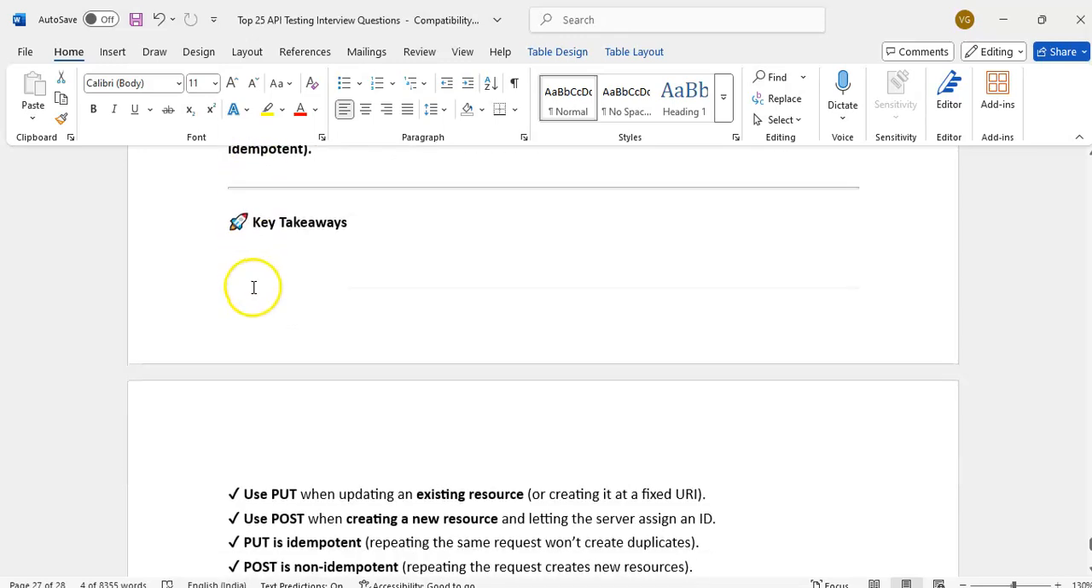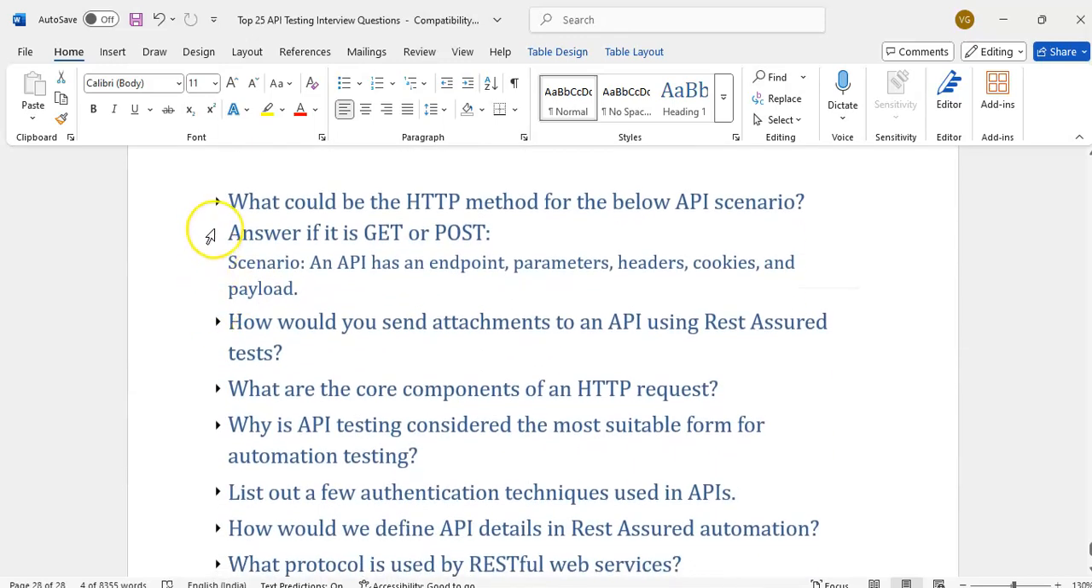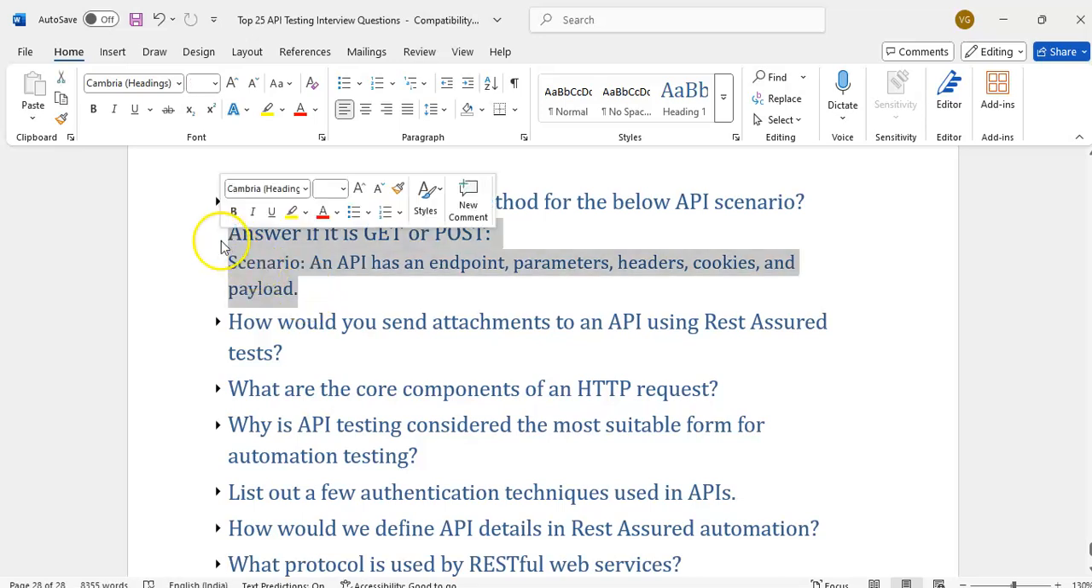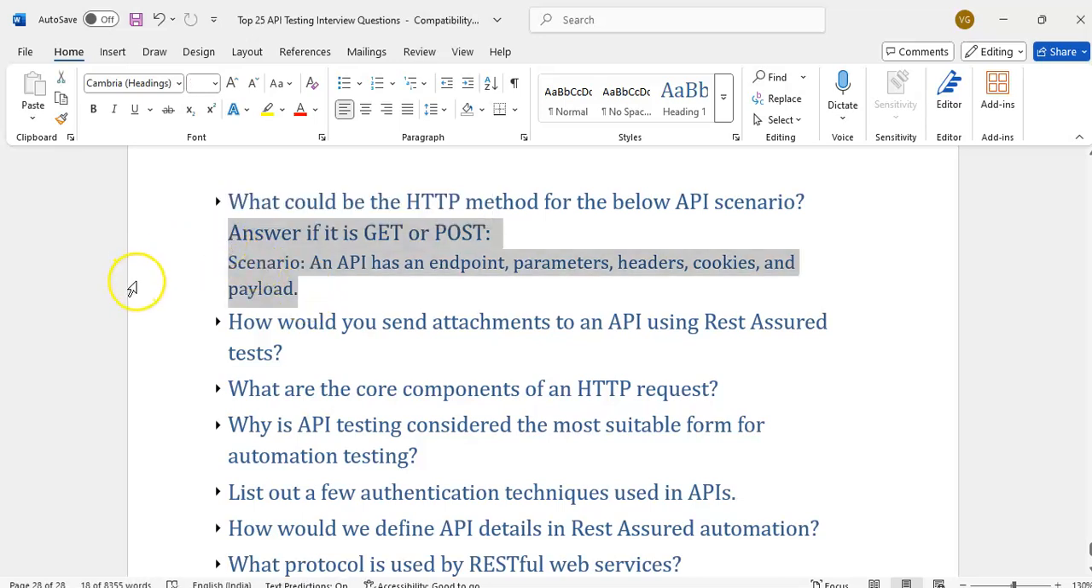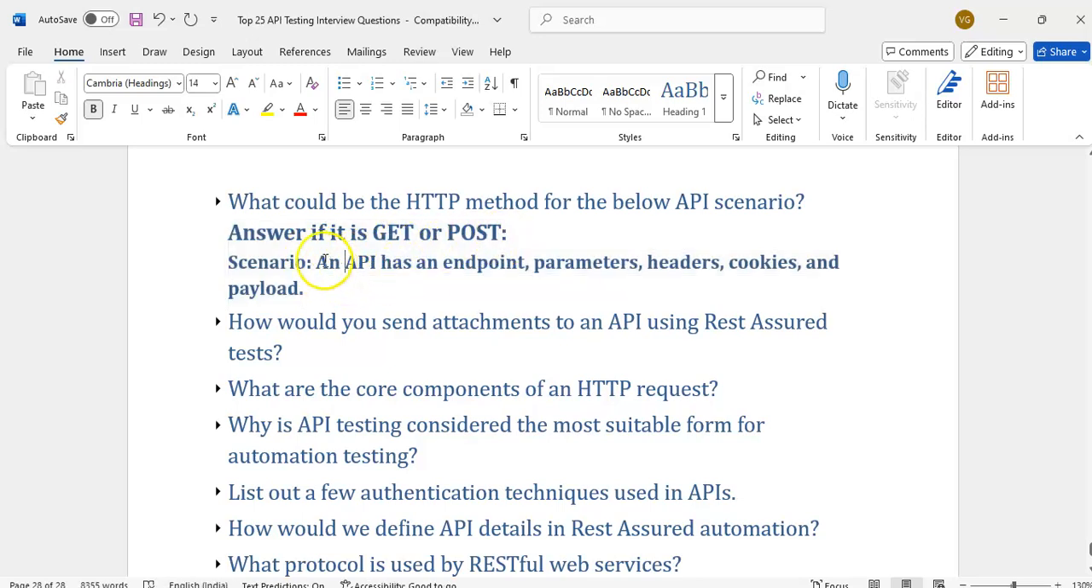This is just the request and response bodies. What could be the HTTP method for the below API scenario? Here there is one scenario. They are asking whether it is a GET or POST. They have given some scenario, whether it is a GET or POST.